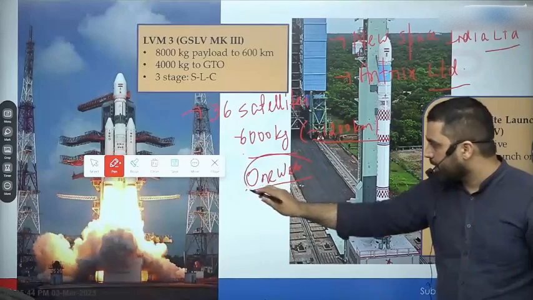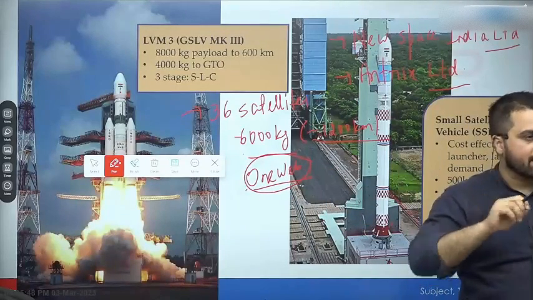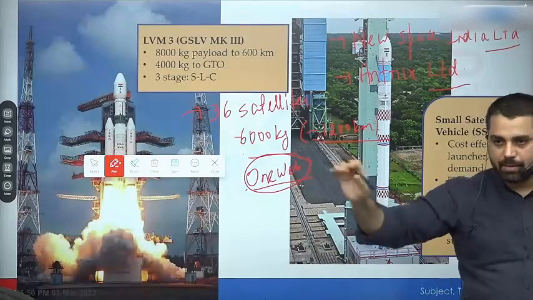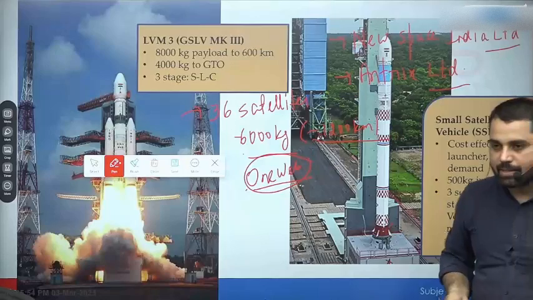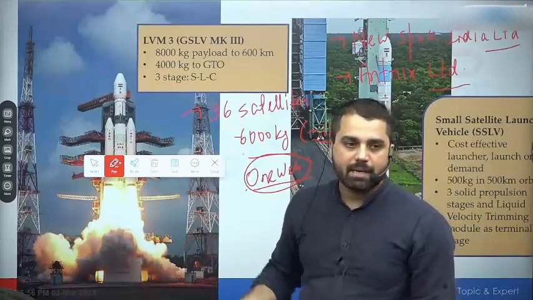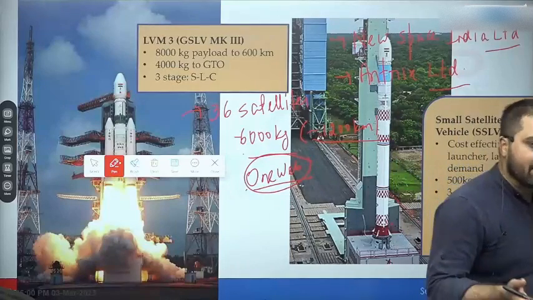OneWeb is a private initiative. वन वेब का पर्पस ये है कि हम सैटेलाइट्स को यूज करके इंटरनेट प्रोवाइड करेंगे पूरे दुनिया में. We are going to provide internet, but अभी जो हम इंटरनेट डे टू डे लाइफ में यूज करते हैं, that actually relies upon optical fiber cables. वन वेब का फोकस ये है that we are going to use satellites for that.